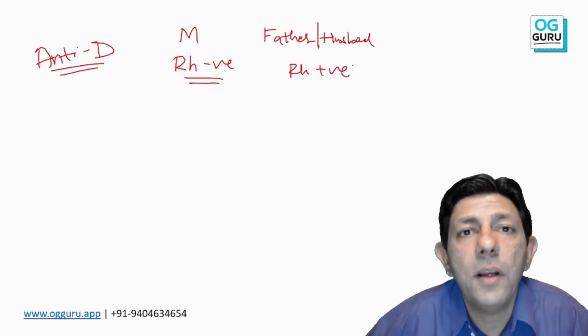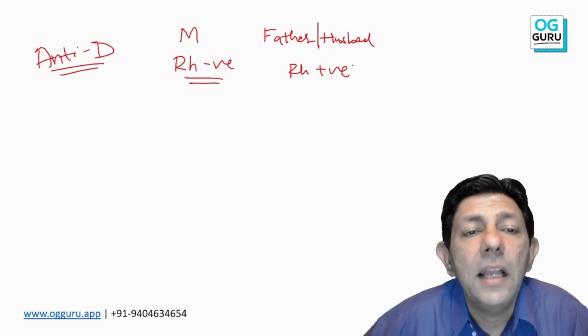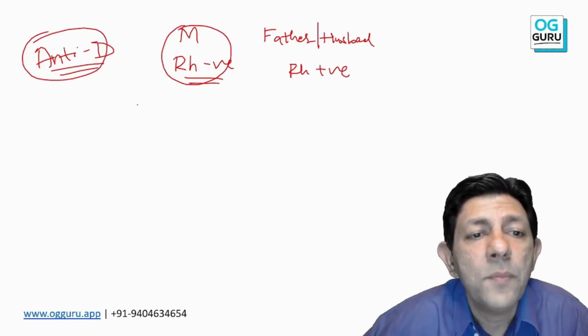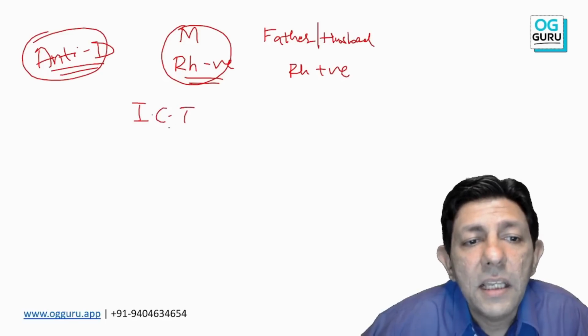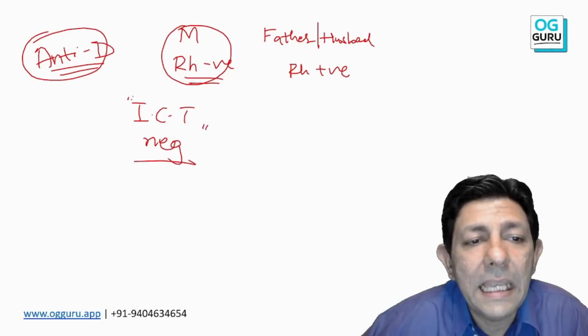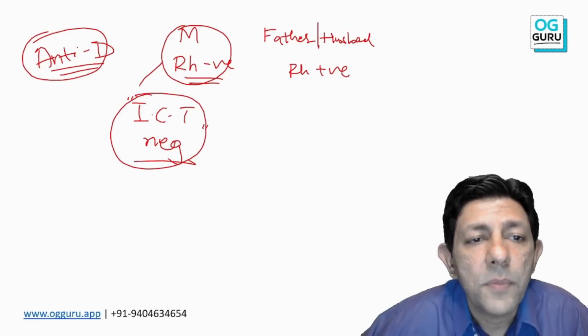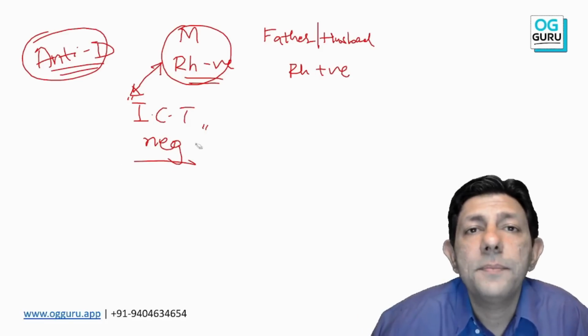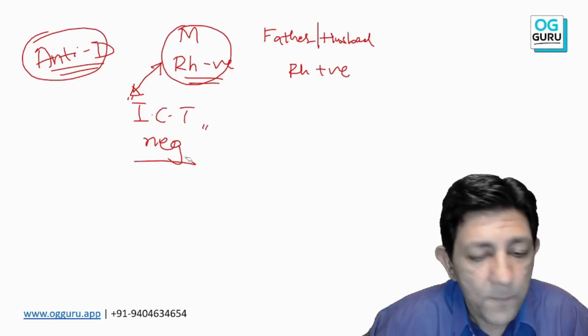And remember one more important criterion. When I am going to give this anti-D, the ICT, the indirect Coombs test, should be negative in the mother. Mother's ICT should be negative. Then only is there a point of giving the anti-D injection. Okay, why?